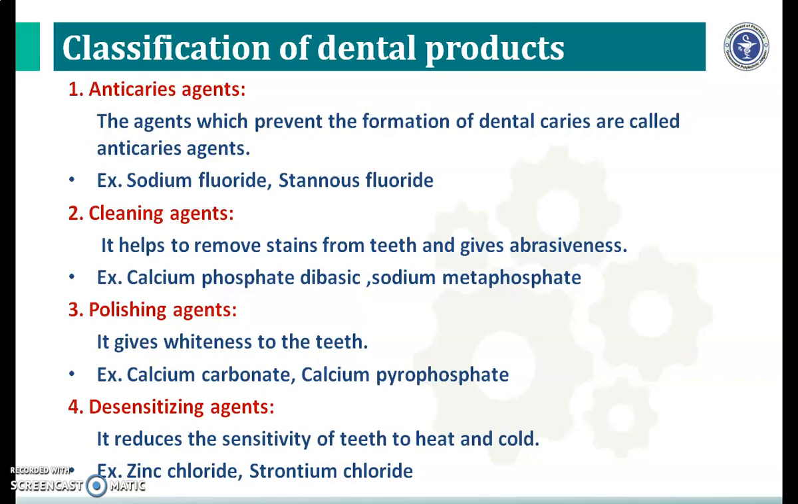The second class is cleaning agents. It helps to remove stain from teeth and gives abrasiveness. Examples are calcium phosphate dibasic, sodium metaphosphate. Third is polishing agents. It gives whiteness to the teeth. Examples: calcium carbonate, calcium pyrophosphate. And lastly, desensitizing agents. It reduces the sensitivity of teeth to heat and cold. Examples are zinc chloride and strontium chloride.